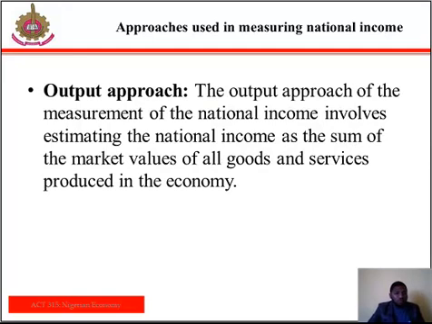The other one is the output approach. The output approach of national income involves estimating national income as the sum of the market value of all goods and services produced in an economy. To avoid double counting, only the value of the final goods and services in an economy is added up. To this, we add subsidies and subtract the value of what? Indirect taxes. The problem of this approach is, one, the risk of double counting.